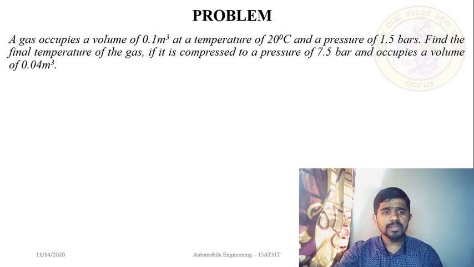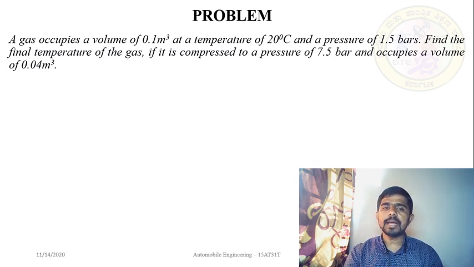I'll dictate the problem. A gas occupies a volume of 0.1 meter cube at a temperature of 20 degrees centigrade and a pressure of 1.5 bar.